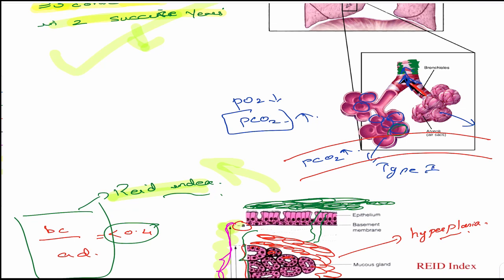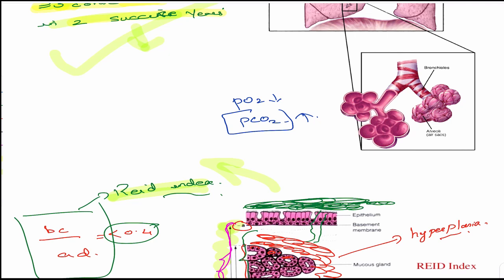Now the problem here is basically, again, smoke is coming, but it's coming deeper into the alveoli, and in the alveoli the mechanism is different. If it reaches the bronchi and stays there, then what is happening is mucus gland hyperplasia and production of mucus.